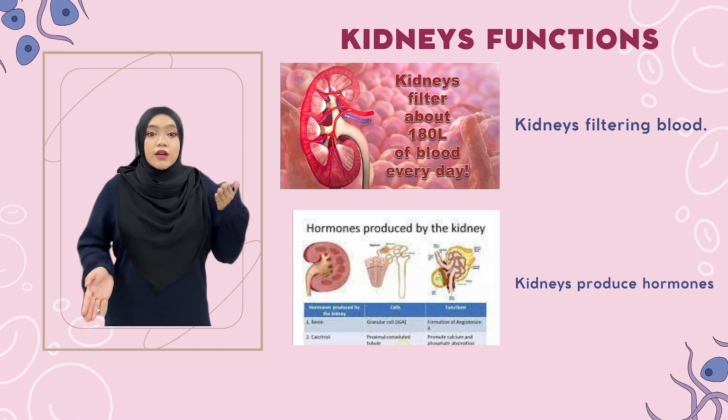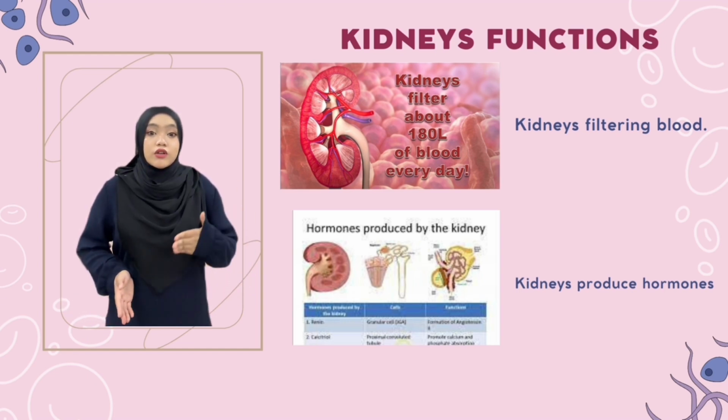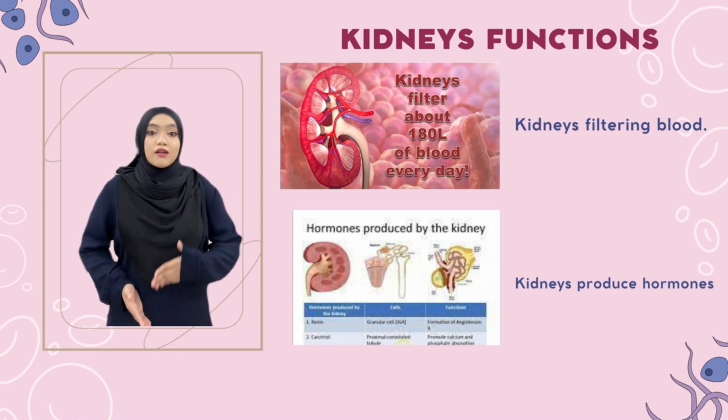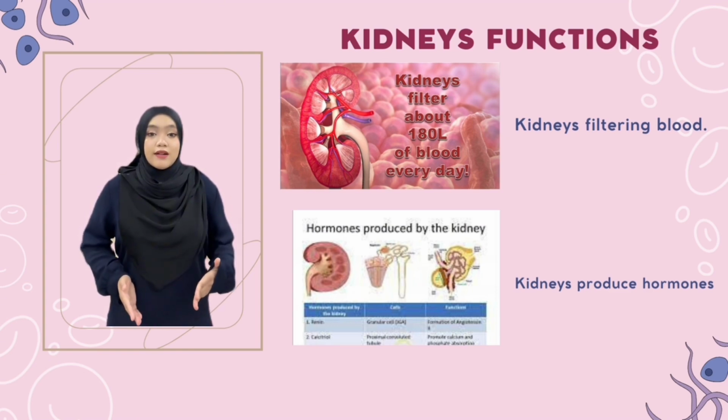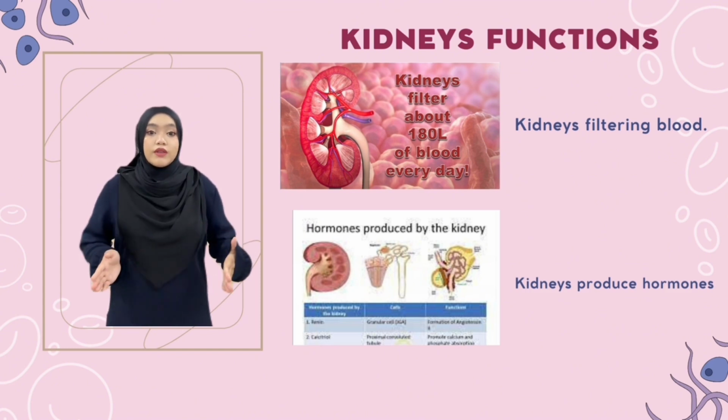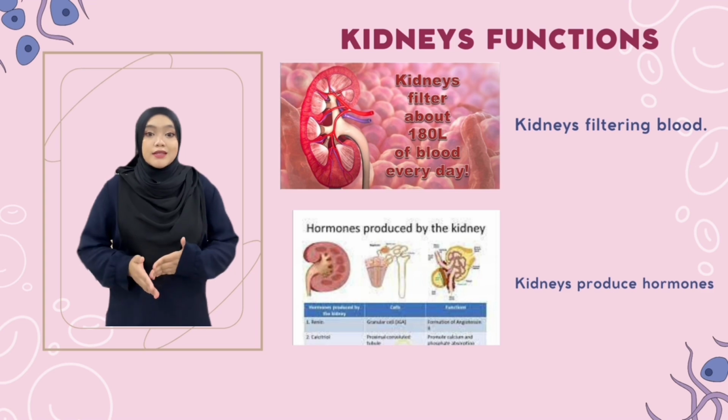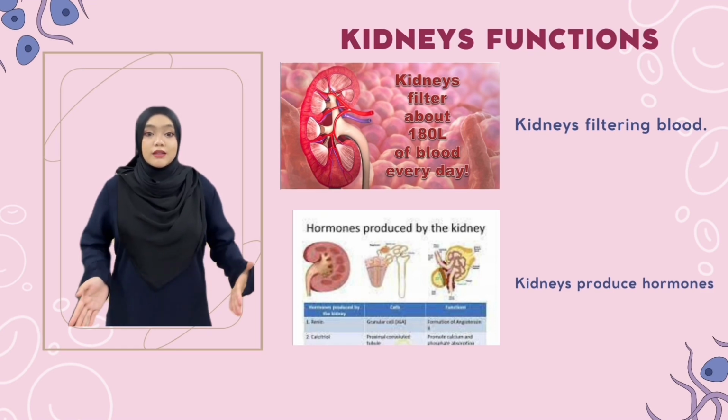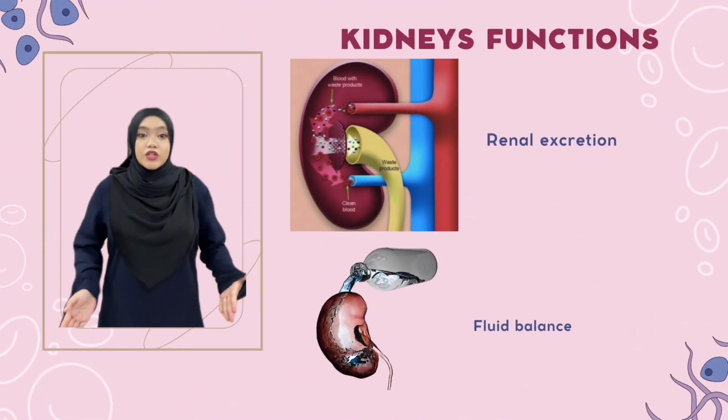The kidney is an organ that is responsible for filtering blood and excreting waste, which is then excreted as urine. The kidneys produce hormones that assist in controlling your blood pressure, produce red blood cells and also keep your bones healthy. The next one is renal excretion.